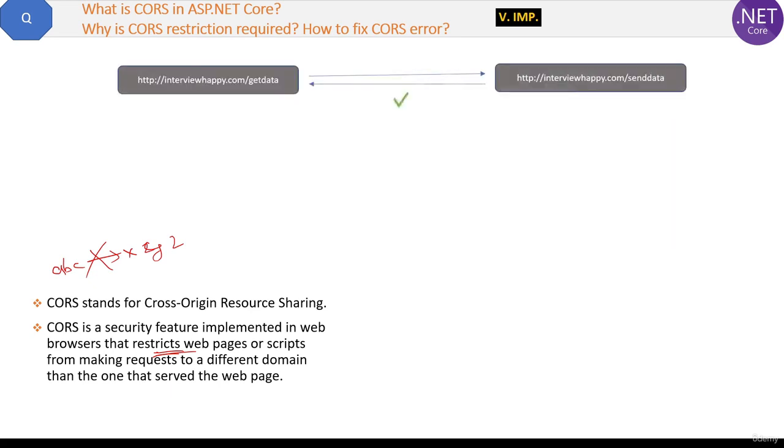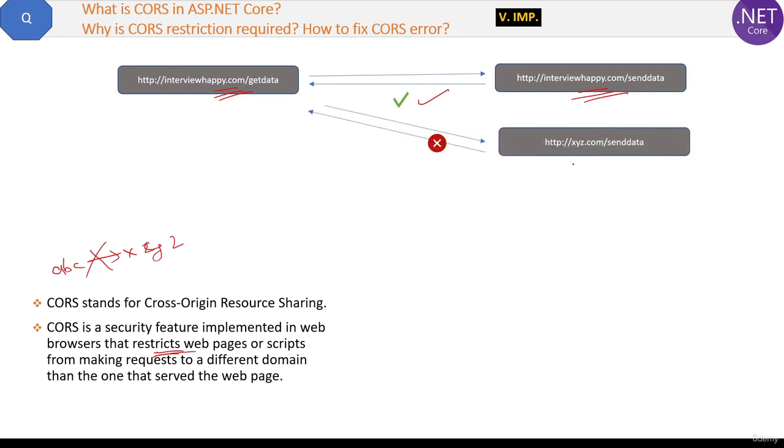Suppose you have a web application like this, interviewhappy.com. Now, if you request the data within the same domain like this, then you will receive the data smoothly without any problem. But in our next four cases, interviewhappy.com will send the request, but it will not receive the response because of CORS. First case is when you want to get the response from a different domain altogether.